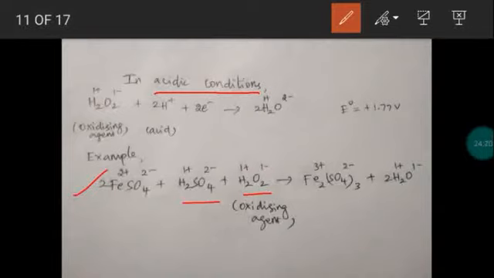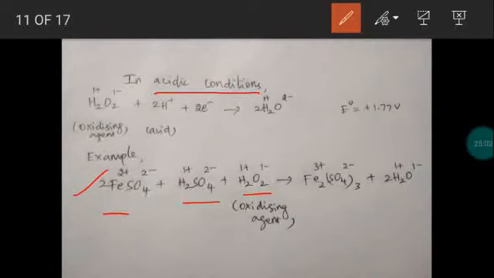Okay. So based on oxidation state, we can explain. What is the basic idea? In acid medium, a substance will undergo oxidation in the presence of hydrogen peroxide. Next, we have to explain this using the oxidation state of each one. Now consider the oxidation state of the cation Fe2+. This is ferrous, Fe2+. In the reactant side, the reactant ferrous sulfate contains the cation Fe2+. The charge or oxidation state of this metal is 2+.